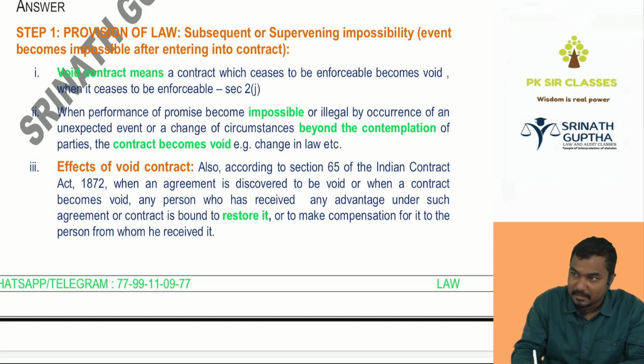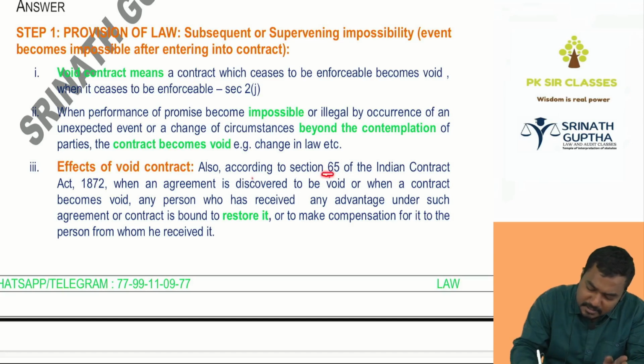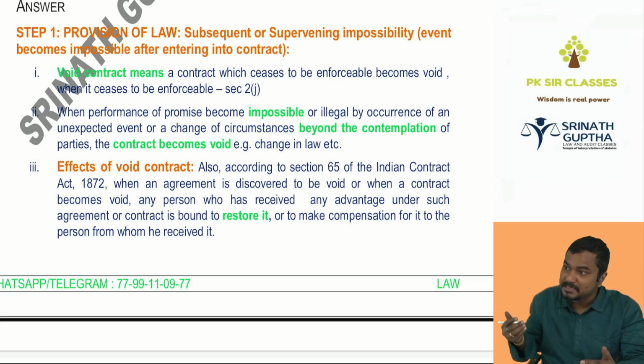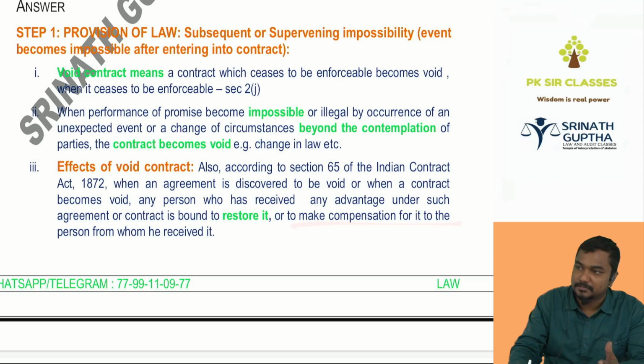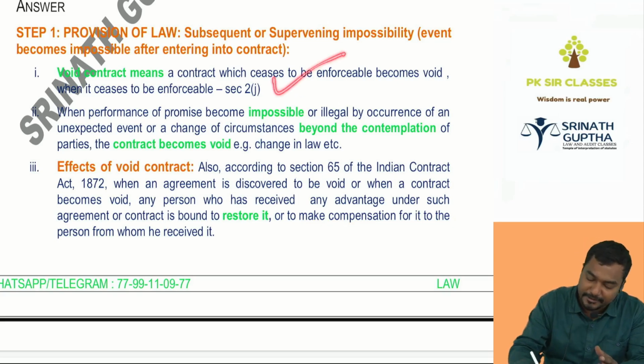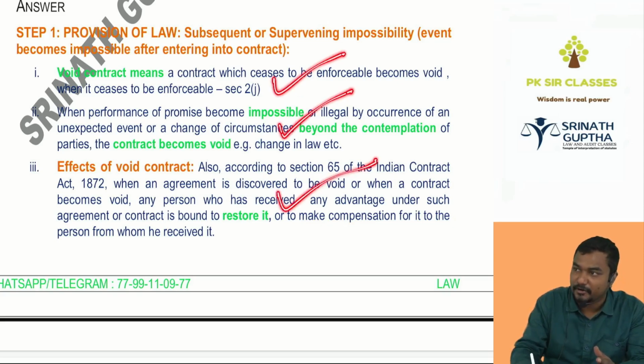As per the provisions of the Indian Contract Act, section 65: when an agreement is discovered to be void, or subsequently becomes void, any person who has received any advantage under the agreement or contract is bound to restore it, that is, return it. You have taken the benefit of the 50k, you have to return it, or make the compensation. So, the definition of the void contract, meaning of the void contract, effects of the void contract.